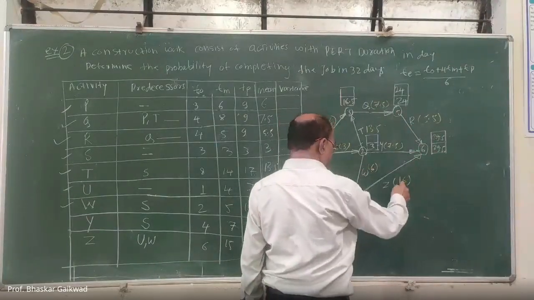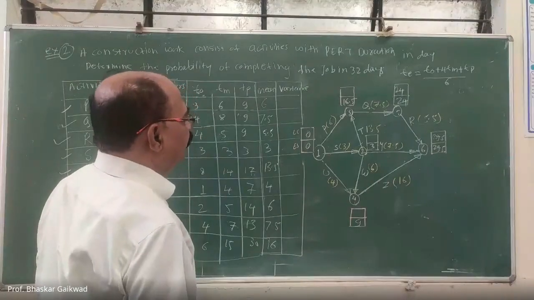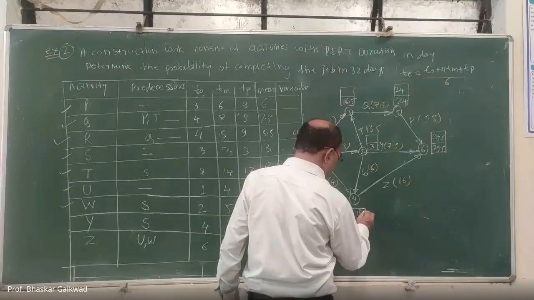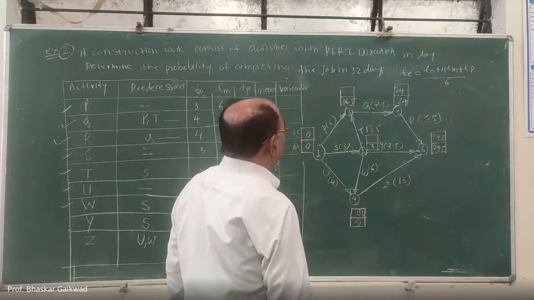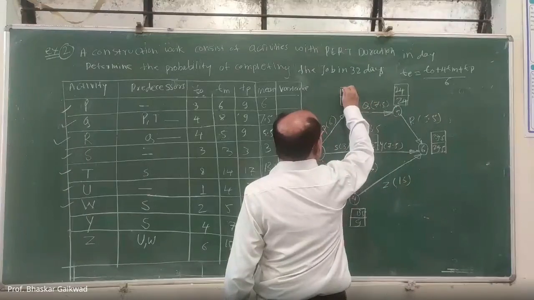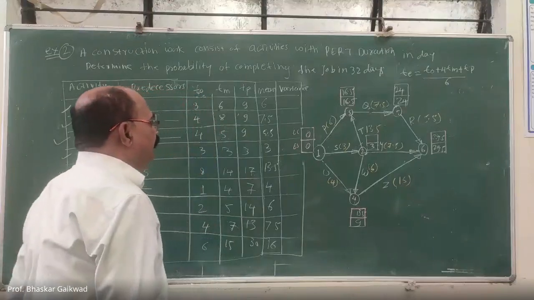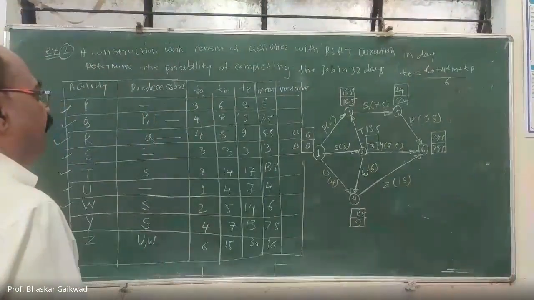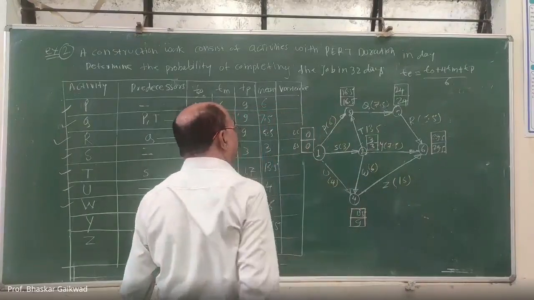So 29.5 minus 16, how much? 13.5. Now come to 3: 24 minus 7.5 is 16.5. Then for node 2: 16.5 minus 13.5 is 3. And here it is 0.